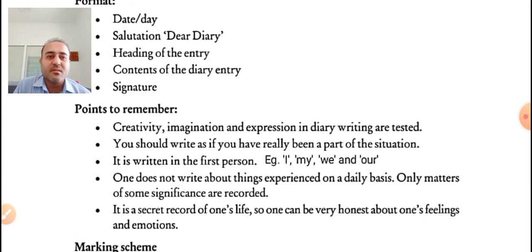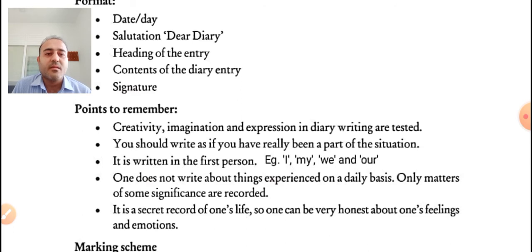The next point says you should write as if you have really been a part of the situation, because if I am writing the diary, then the details mentioned in my diary, all the details whatever is mentioned should be related to me, not the outsiders, right? Because it is my diary. So you should consider this thing and write only those things which are related to you.